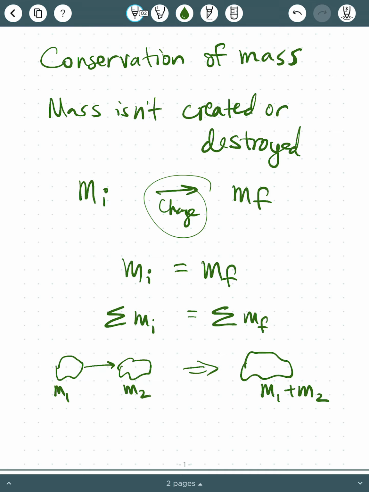Or I can do this the other way, right? If I take my piece of clay here and tear it into two pieces, these two, M1 and M2, better add up to the mass that I started with. So most of you are probably pretty familiar with this from either some other course or from your everyday life.